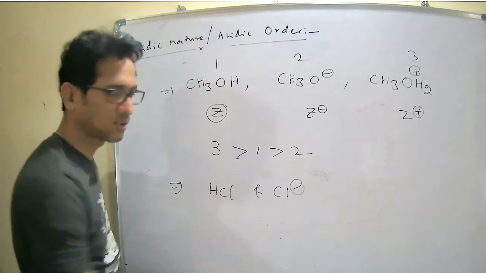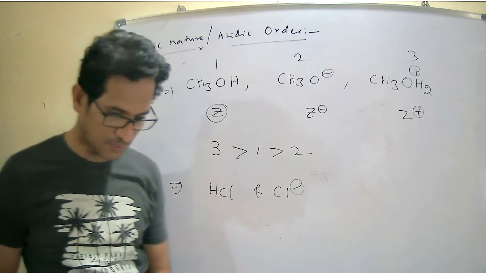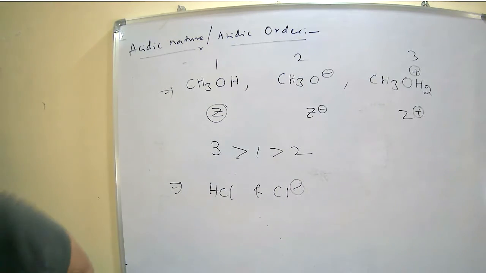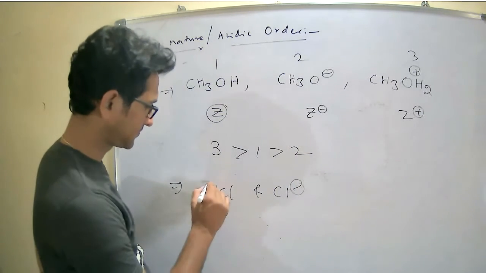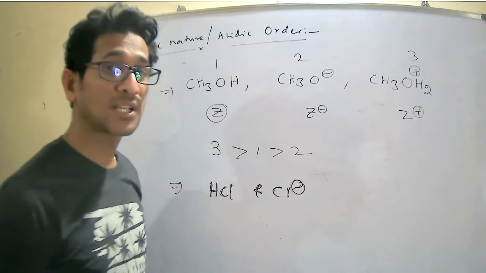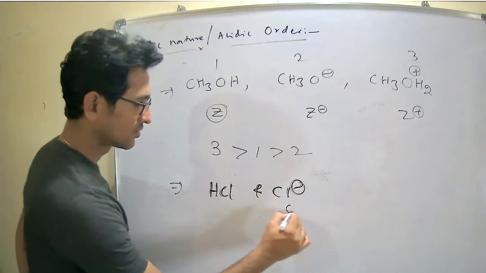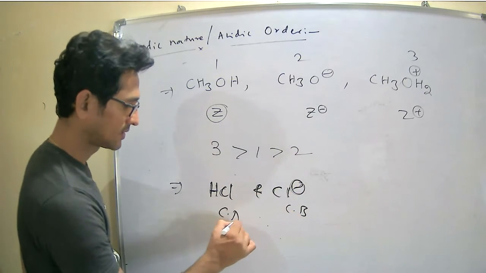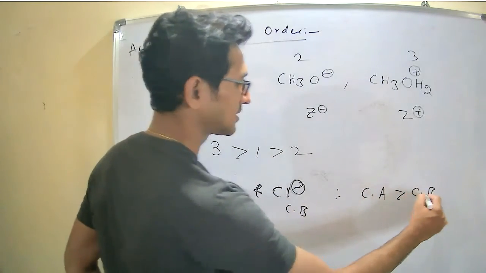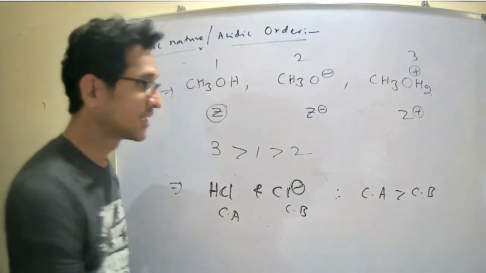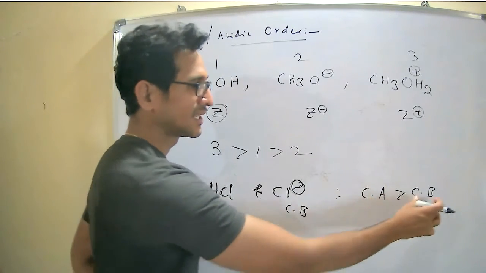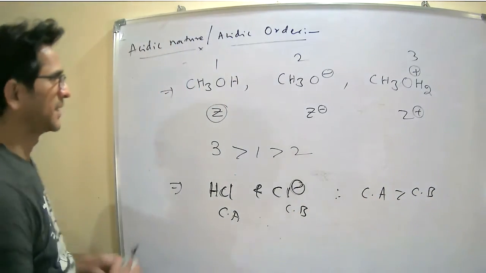Among HCl and chloride minus, which is more acidic in nature? So this is the conjugate base and this is the conjugate acid. Always the acidic nature of the conjugate acid is more than that of the conjugate base. The conjugate acid is more acidic in nature than the conjugate base.